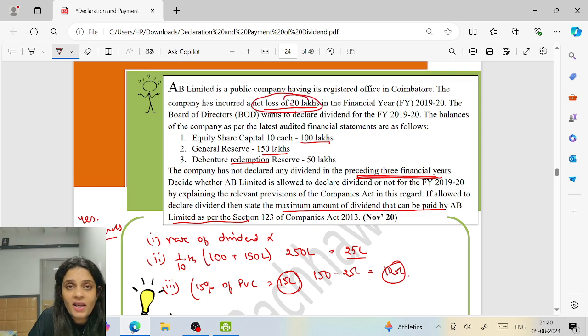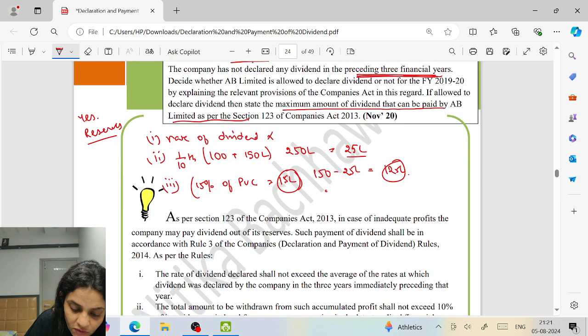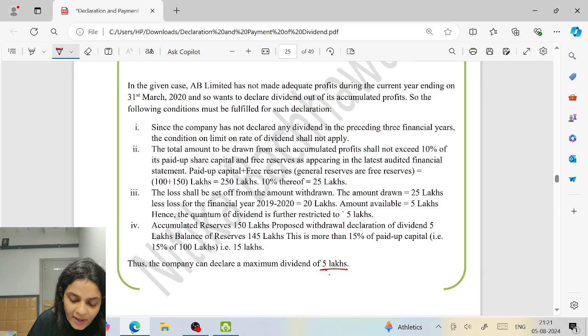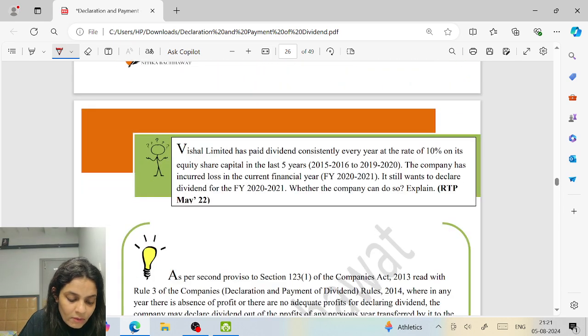25 lakh. But here, there is a problem. The company has a loss of 20 lakhs. And when you withdraw the money, you must first set off the loss. So from the 25 lakh, I will deduct the 20 lakh. So how much am I left with? 5 lakh. So what is the maximum dividend? 5 lakh. Hope clear.